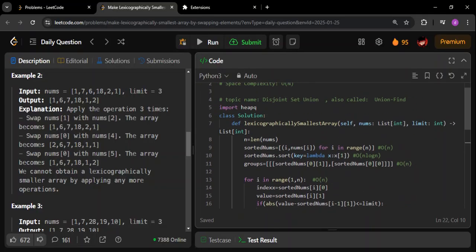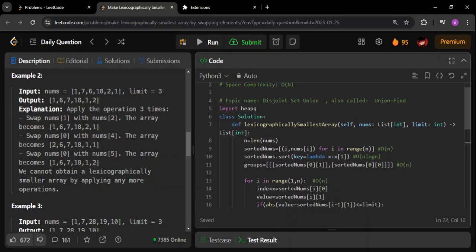Now let's talk about the space and time complexity of the solution. This is the data structure that we're using. For every element it is going to store a tuple which has two elements. So basically for n elements it's going to store two into n elements, but since we are talking about an O of n solution, and O of n means only the upper limit, this will be O of n only. Even if it's 2 or 3 or 4 times n, it will still be O of n.